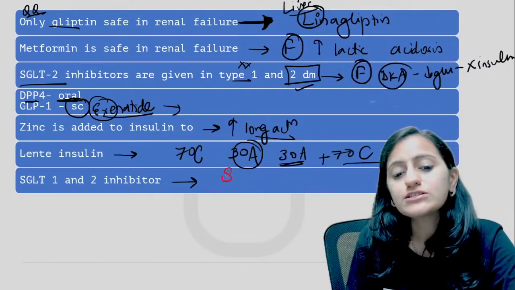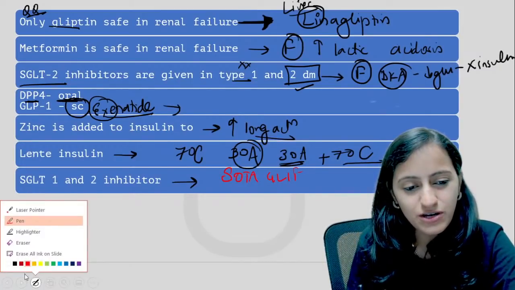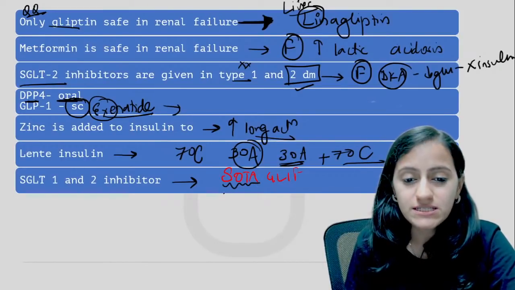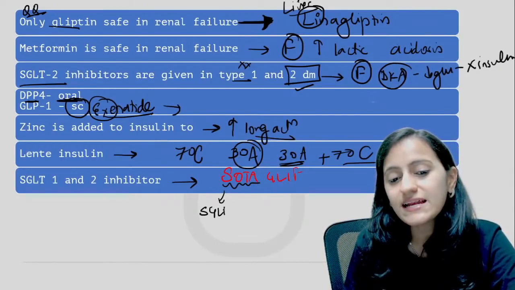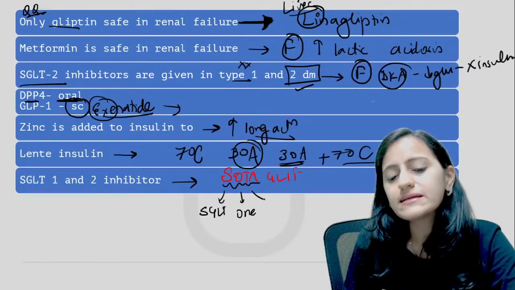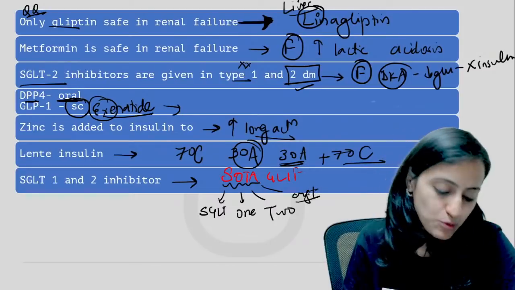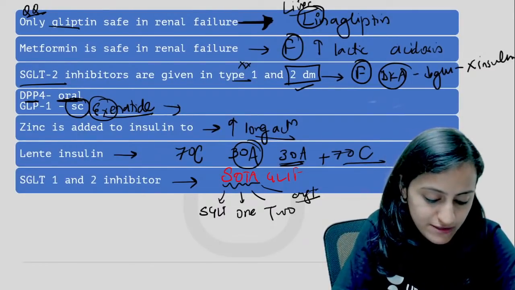It is your sotagliflozin, right? SGLT wala, your gliflozin. Remember, it's your sota. So you can remember this as it is your SGLT, 1 for 1, 2 for 2, A for antagonist. So it's both 1 and 2. Sota. It's 1 and 2 both.